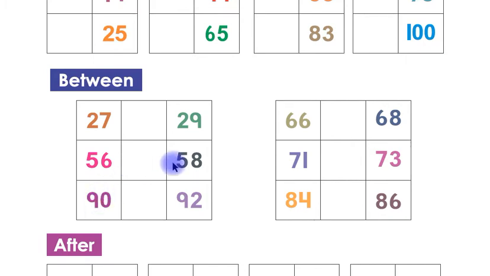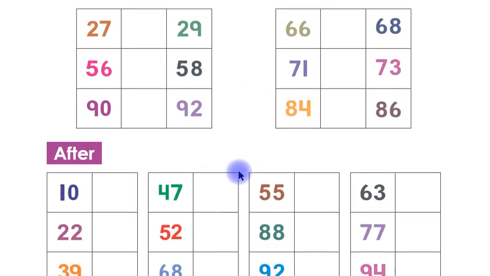What comes between 90 and 92? Children, 91. You have to write number 91 here in this box. What comes between 66 and 68? Children, 67. Children, you have to write number 67 here in this box. What comes between 71 and 73? Children, 72. Children, you have to write number 72 here in this box. What comes between 84 and 86? Children, 85. You have to write number 85 here in this box.